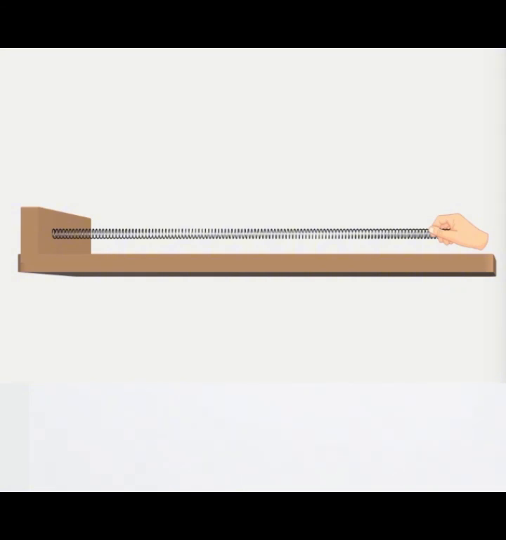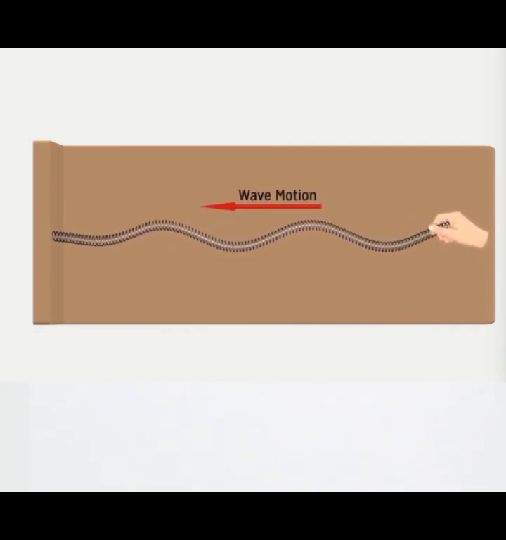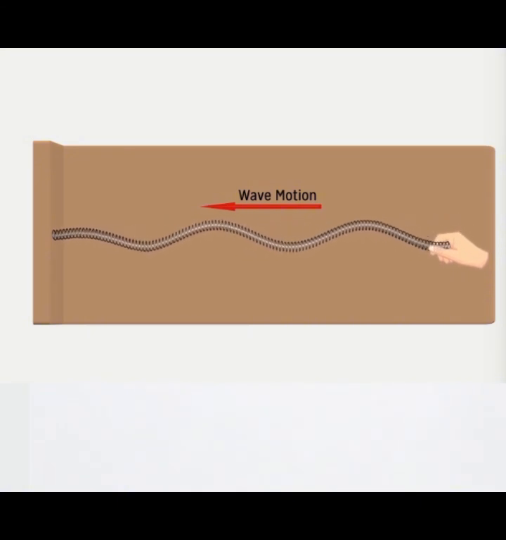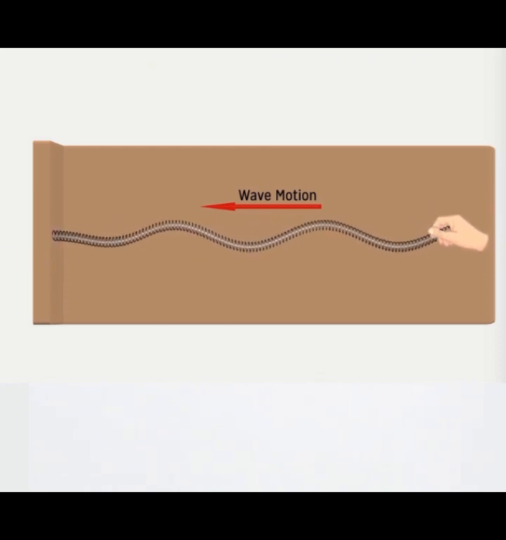Transverse waves are the waves in which the disturbance of the particles of the medium is perpendicular to the direction of propagation of the waves. So this is a demonstration in which the disturbance of the particles of the medium is perpendicular to the direction of propagation of waves. So waves in a string are an example. This is an experiment for transverse waves.